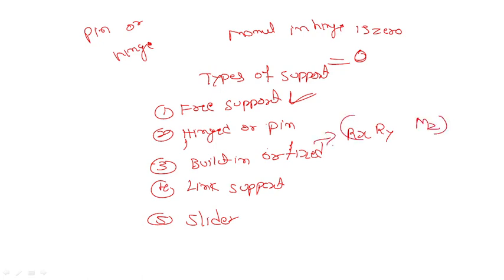Link support gives a reaction that acts in the direction of the cable or the link. Slider support is where two unknown reactions are given by the support.